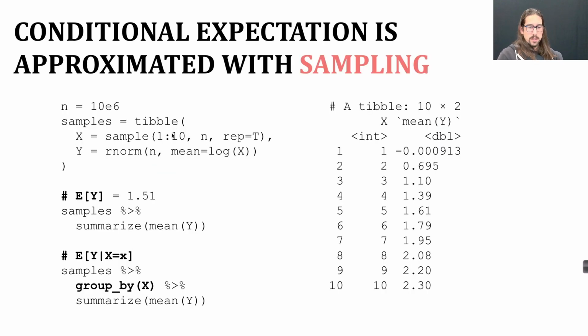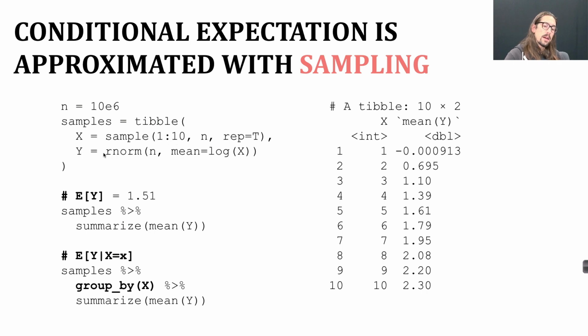So let's have an example here and show you how you can compute this thing with sampling. So I'm taking a really big number, 1 million samples from a population that has some jointly distributed variables x and y. X here is being taken to be a random integer between 1 and 10.